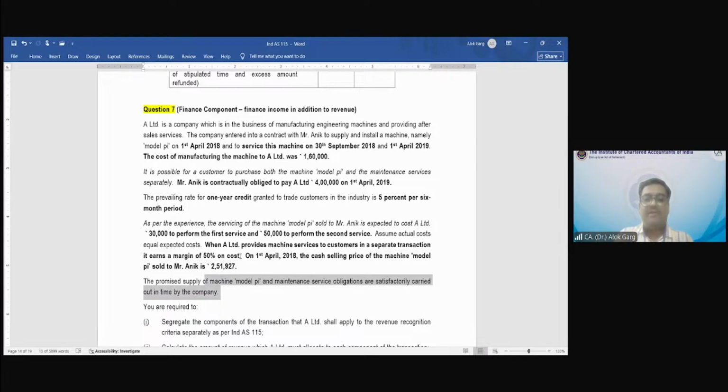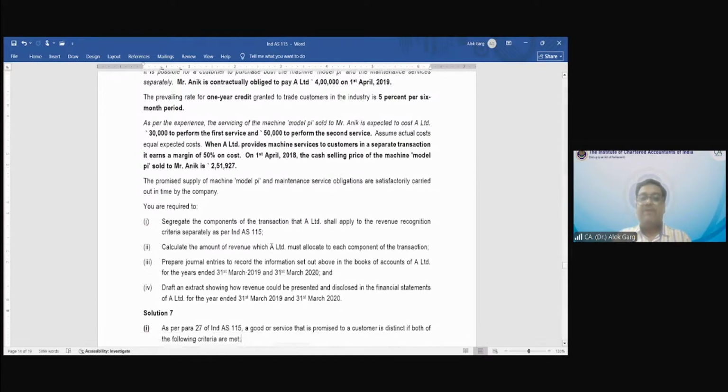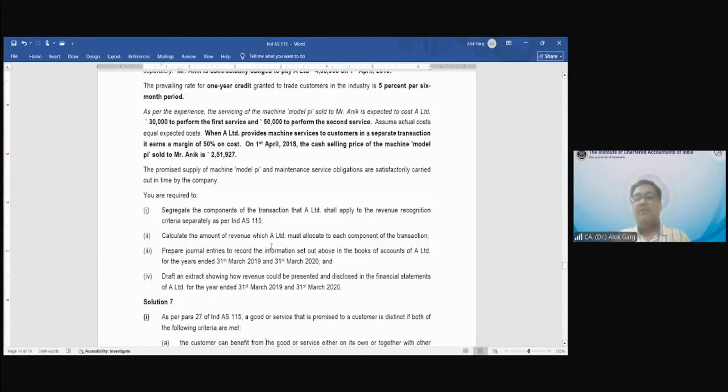The promised supply of machine, Model Pi and maintenance service obligation are satisfactorily carried out in time by the company. You are required to segregate the component of the transaction that A Limited shall apply to the revenue recognition criteria separately as per Ind AS 115. Calculate the amount of revenue which A Limited must allocate to each component of the transaction. Prepare journal entry to record the information set out above in the books of accounts of A Limited for 31st March 19 and 31st March 20, and draft an extract showing how revenue could be presented and disclosed in the financial statement of A Limited for the year ended 31st March 19 and 20.